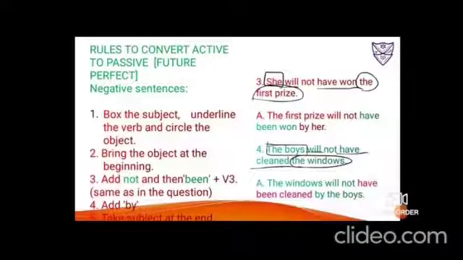Number 4, the boys will not have cleaned the windows. The boys is the subject, box it. Will have cleaned is the verb, underline it. The windows is the object, circle it. Now you have to bring the windows, the object, ahead. Again it is third person, so I'll be using will have. So it is will, and immediately beside that I'll use the negative word not, then have been. And with been, the verb in its third form comes, that is cleaned, then add by, and finally take the subject to the end, that is the boys. So it sounds, the windows will not have been cleaned by the boys.